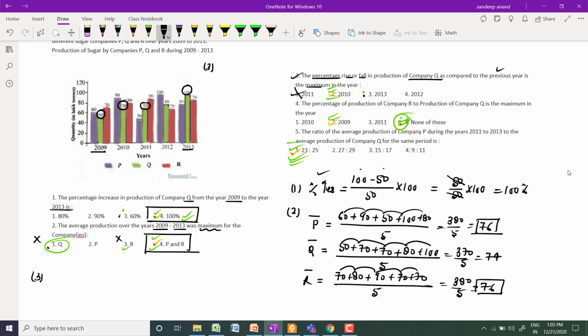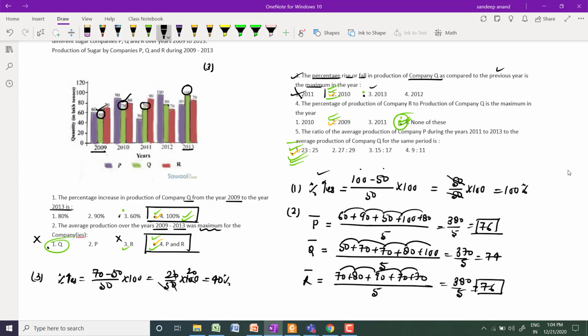Now checking 2010: 70 compared to 50. Percentage increase is the difference divided by the minimum value, multiplied by 100. So 20 by 50 multiplied by 100 comes to 40%. So the percentage increase in 2010 compared to the previous year was 40%.